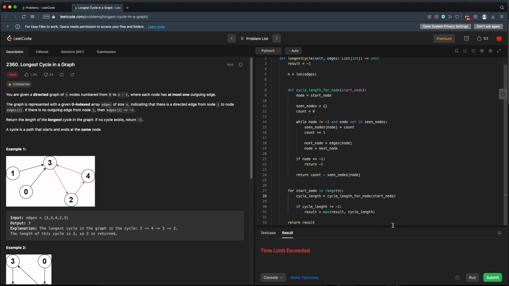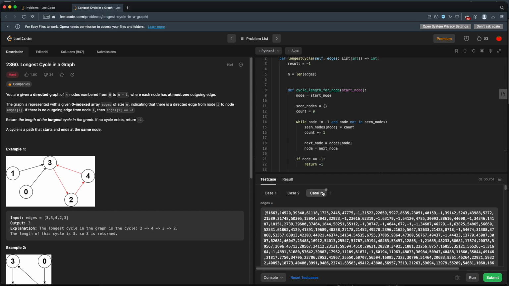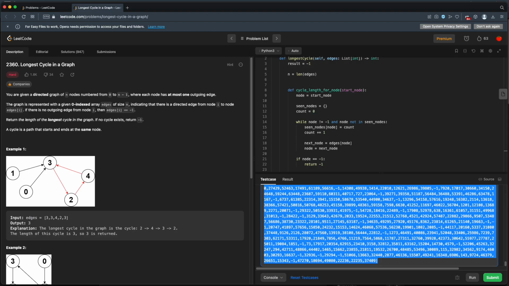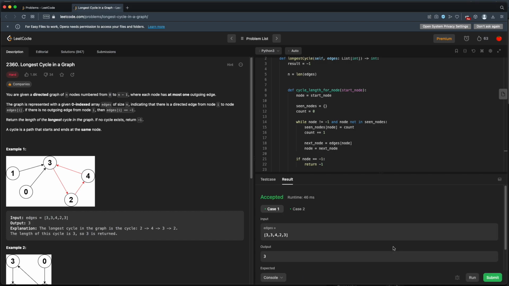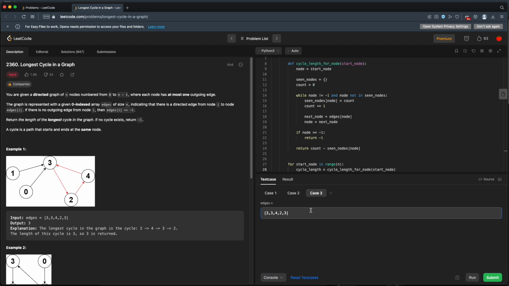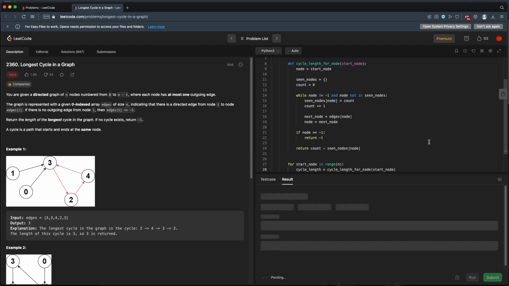Okay, let's see if this works. Oh, we still run out of time. Didn't get a wrong answer though. Let me grab this test case. Okay, so our algorithm still works. We've merged our cycle length and our cycle detection into one by keeping this count. But we're still running out of time. So if I put back this test case, we'll see that we run out of time.